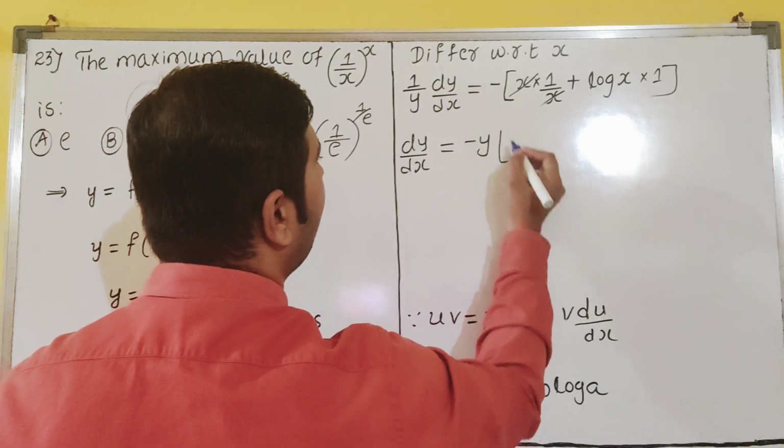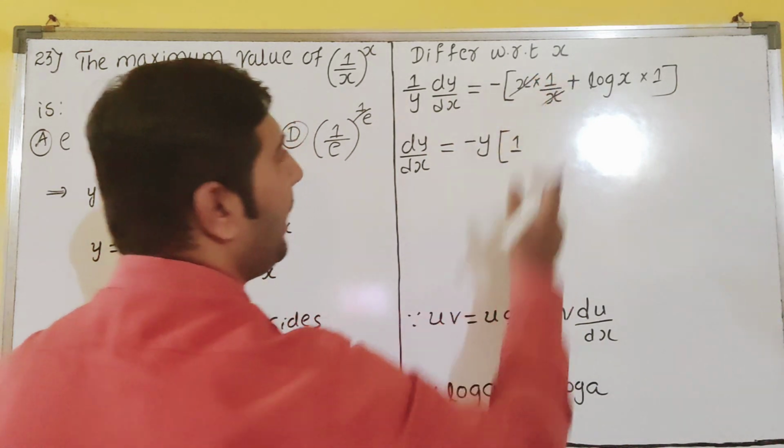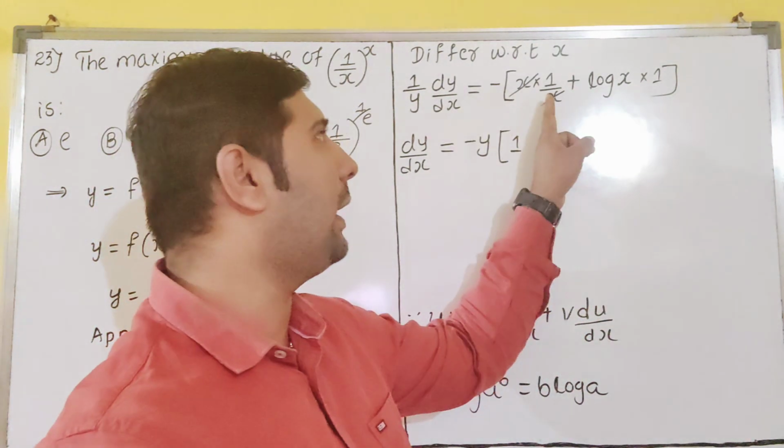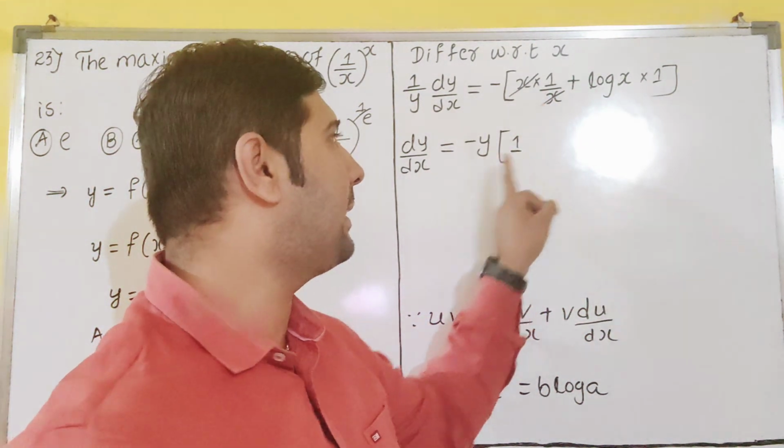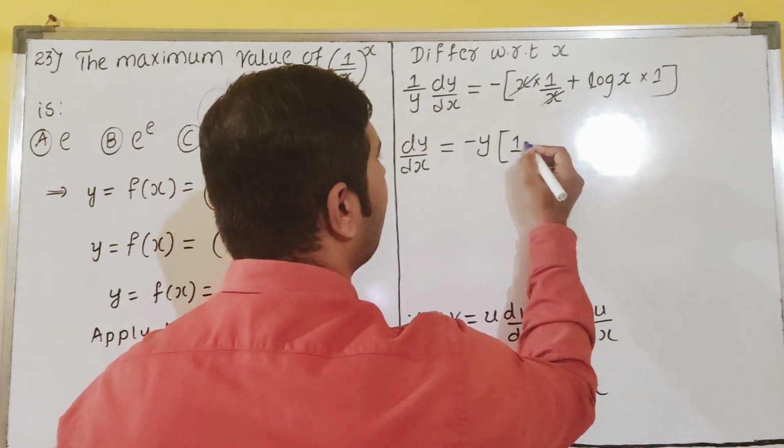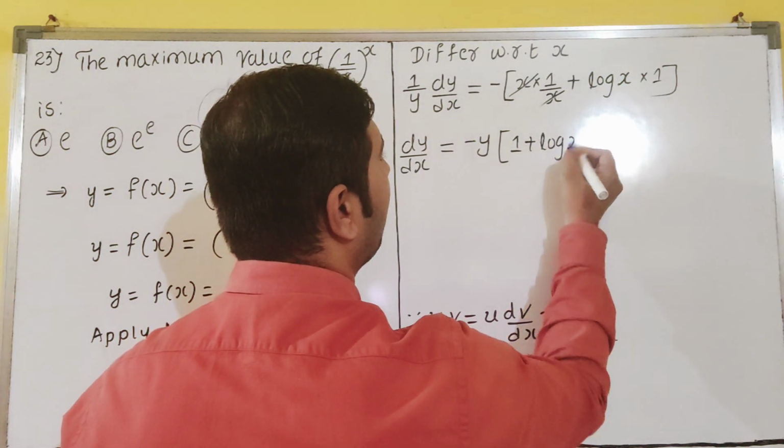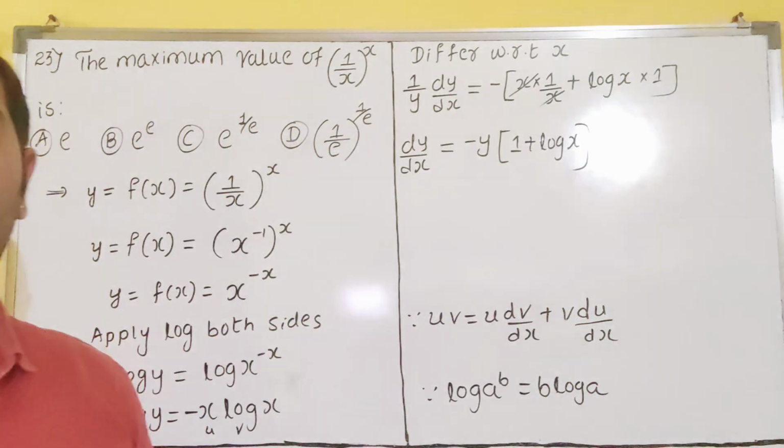Minus y it will become. So what is remaining? 1 is remaining here. Many of the students will forget to write this one, dear students. 1 is remaining here. Log x into 1 is log x. So this is what we have got, dear students.